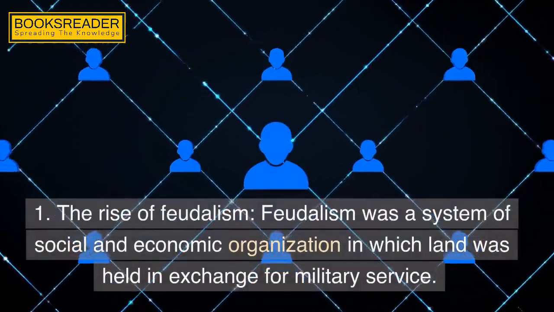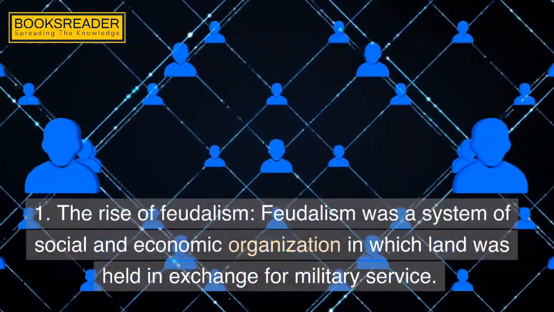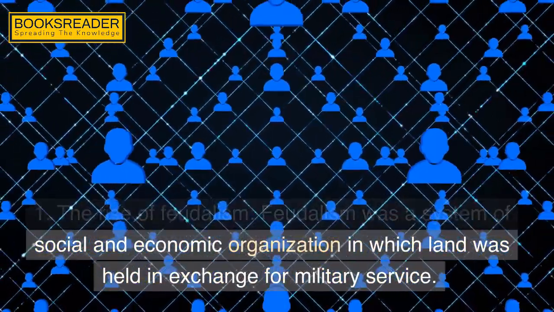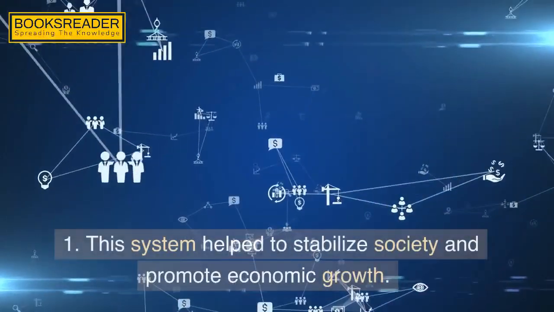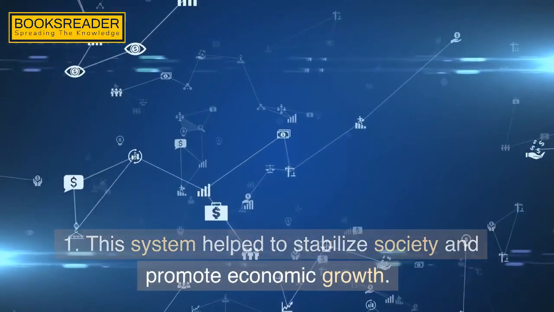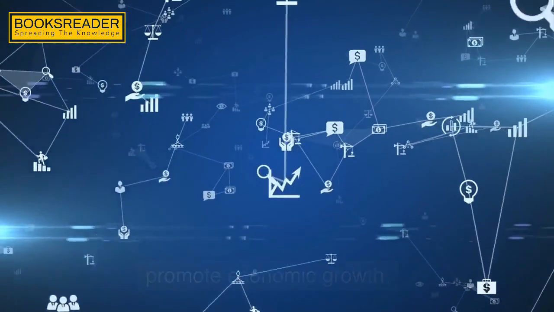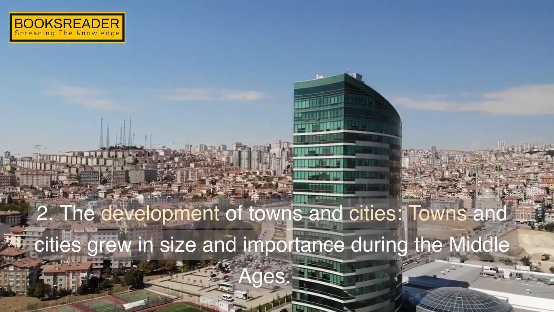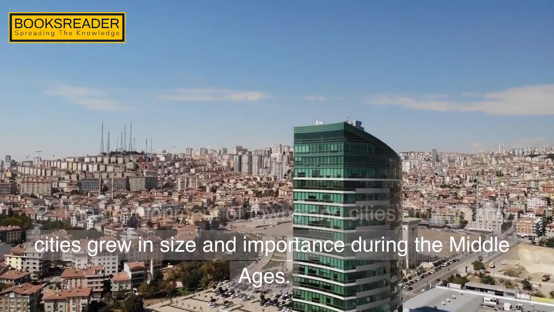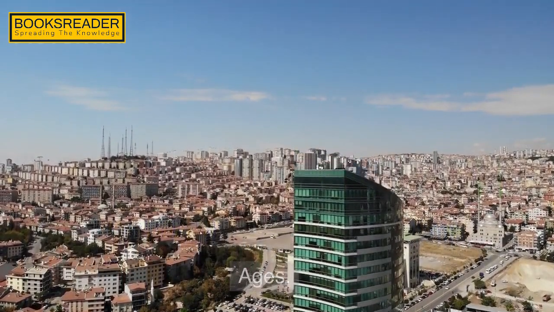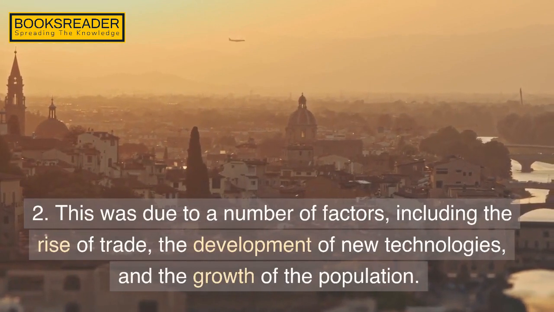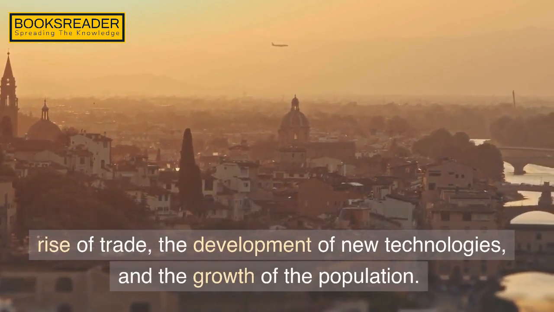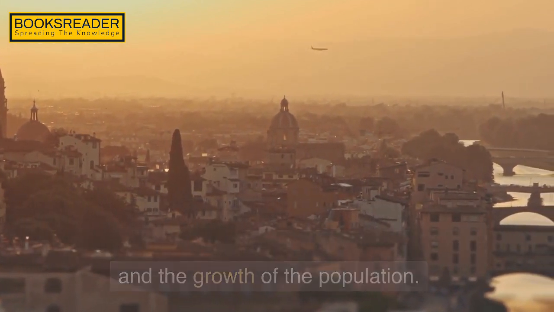1. The rise of feudalism. Feudalism was a system of social and economic organization in which land was held in exchange for military service. This system helped to stabilize society and promote economic growth. 2. The development of towns and cities. Towns and cities grew in size and importance during the Middle Ages. This was due to a number of factors, including the rise of trade, the development of new technologies, and the growth of the population.